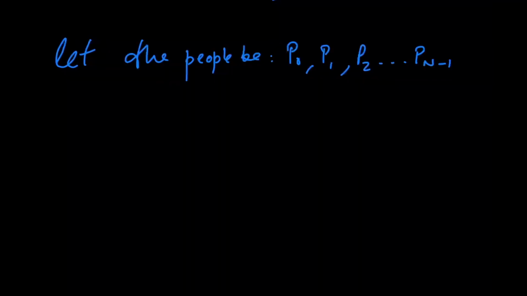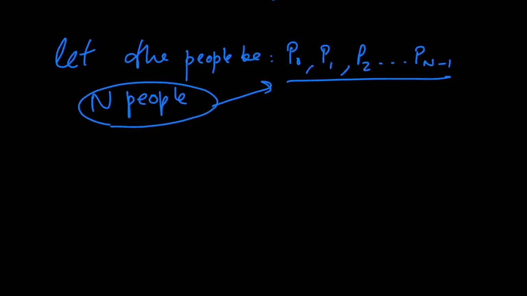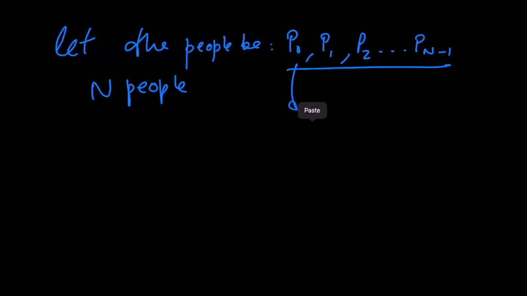So let's also assign a few variables in order to denote everything clearly. So let the people be as follows, right? Since we've got n people in total, we can assign each one of them a value of p0 all the way to p(n minus 1). This is just to denote each individual person. Now, we could also assign the hat values that each person gets as h0, h1, all the way up to h(n minus 1).